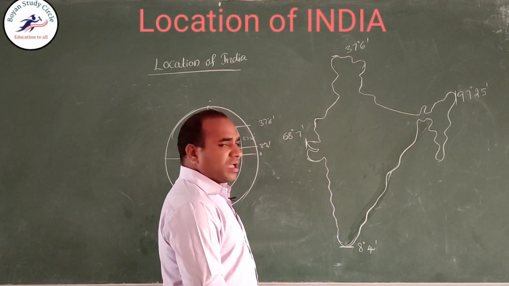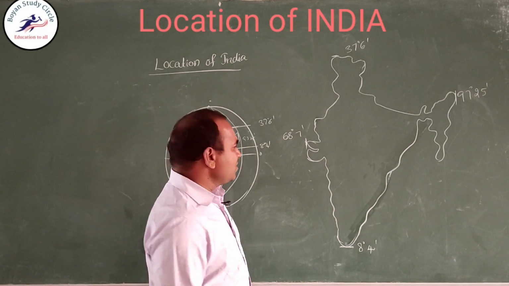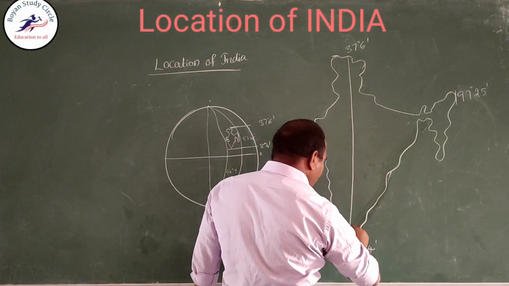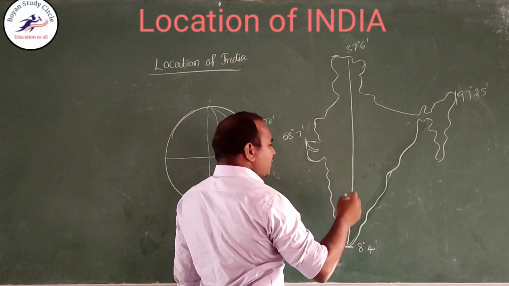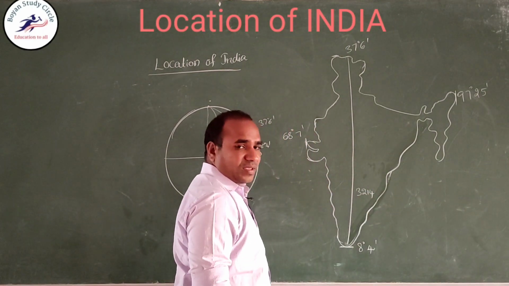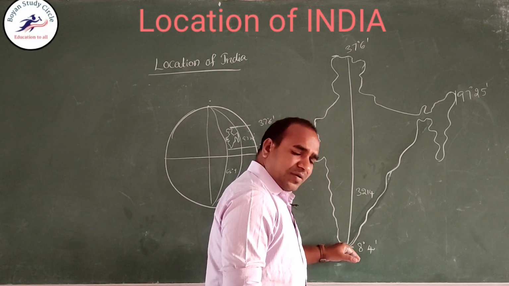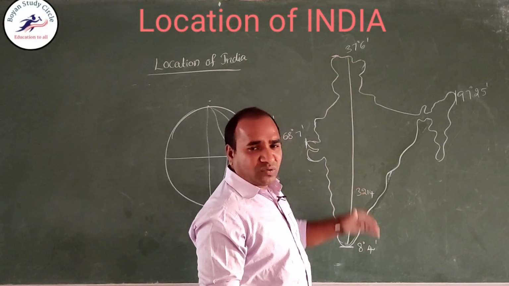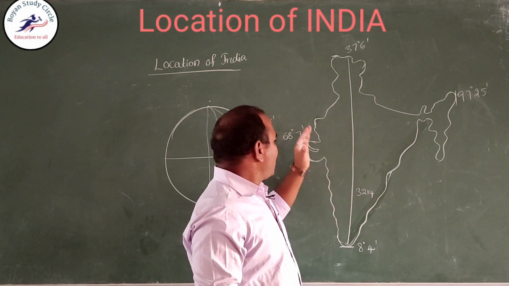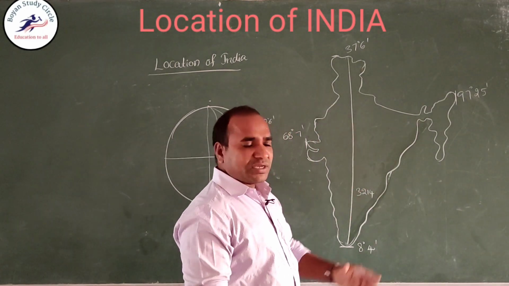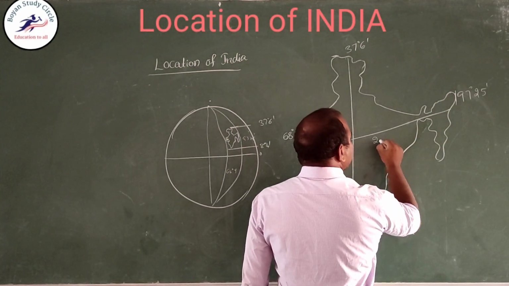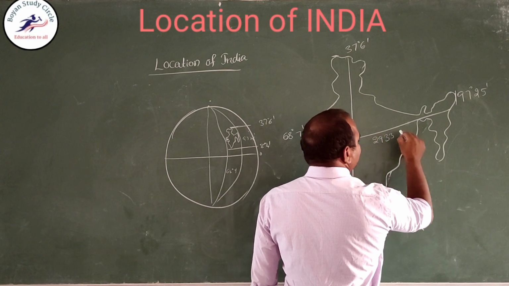Okay. Then the length of India, from north to south, is 3214 kilometers. So the length of India from south to north or north to south is 3214 kilometers. From west to east or east to west, the length of India is 2933 kilometers.